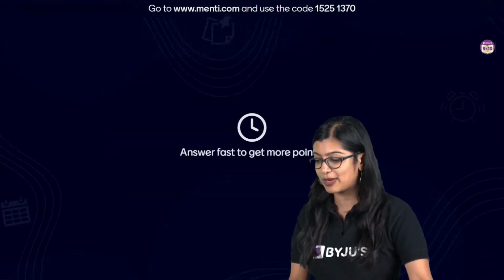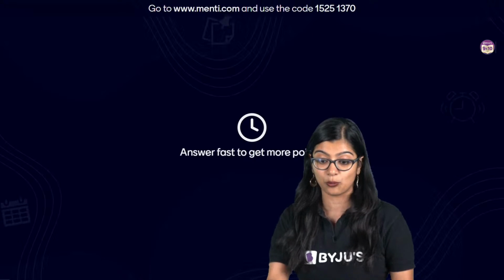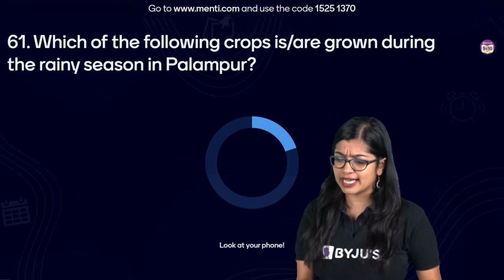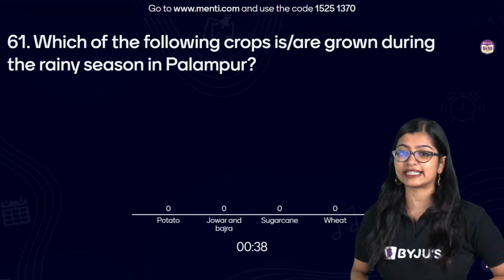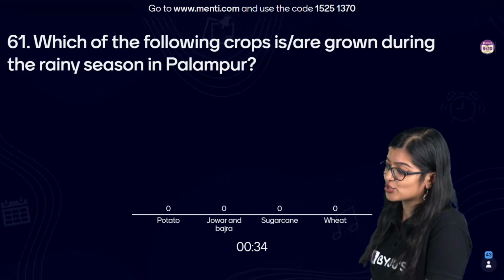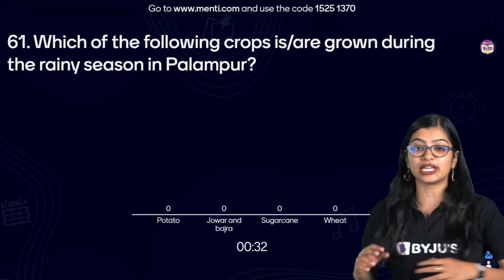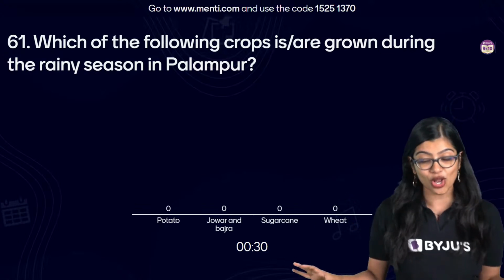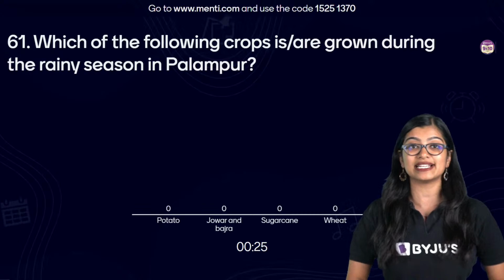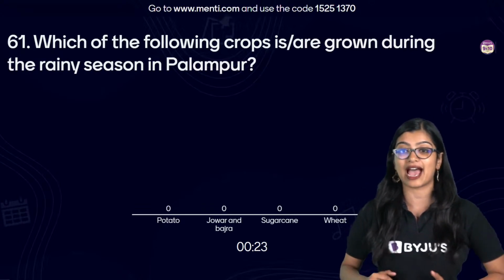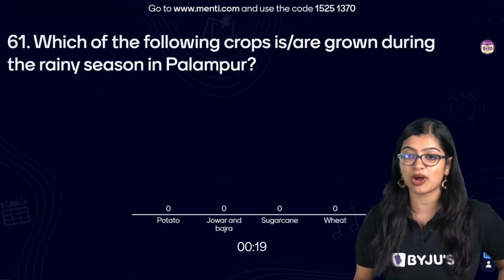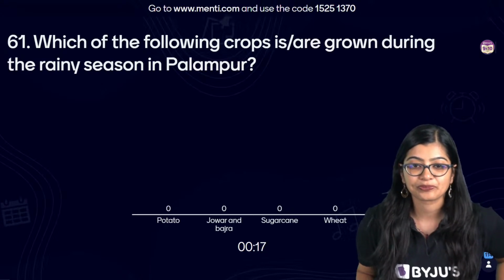So let's get started with question number 61, I guess. Yeah. Which among the following crops is or are grown during the rainy season in Palampur? So we have potato, jowar and bajra, sugarcane and wheat. You need to identify which among the following are grown during the rainy season. That means you need to identify which among the following are kharif crops. Yes? So everybody quickly make sure that you are able to identify this.